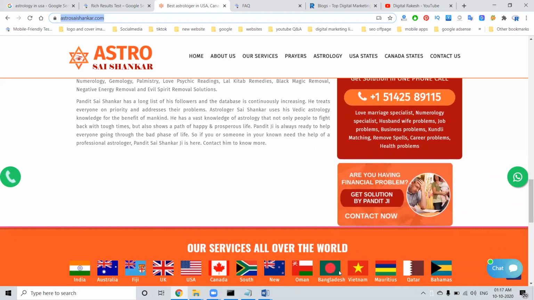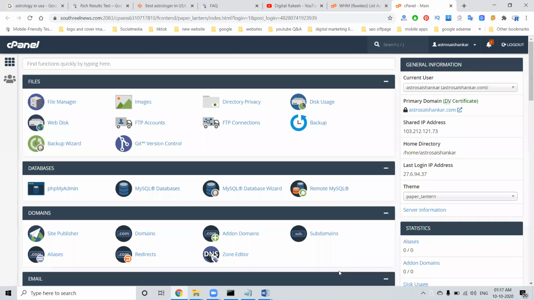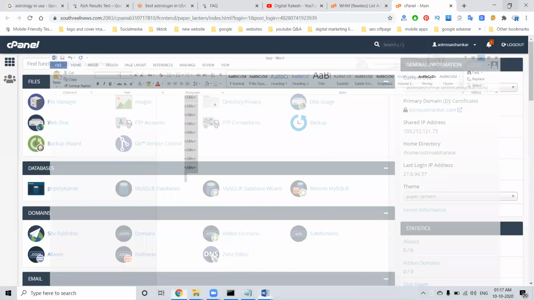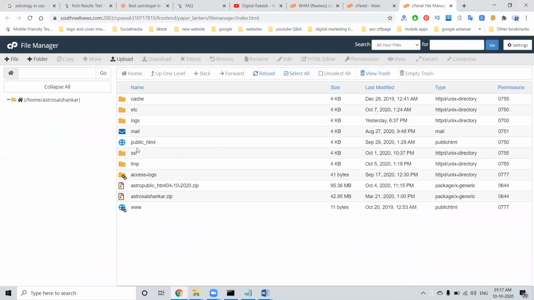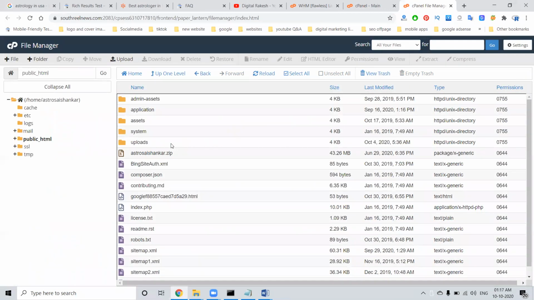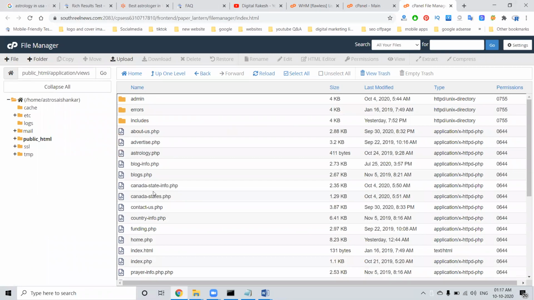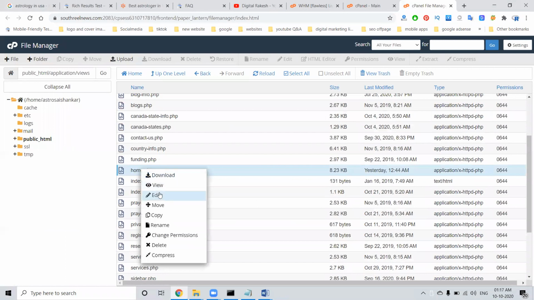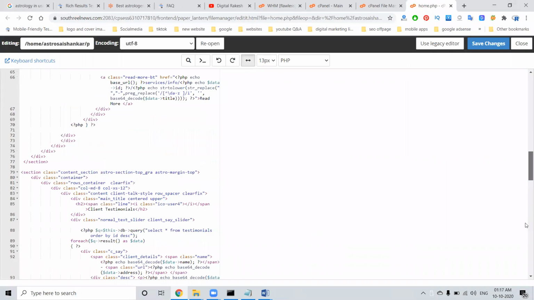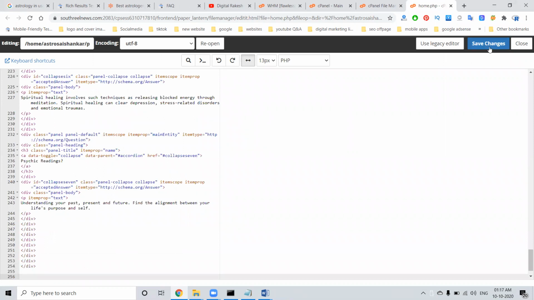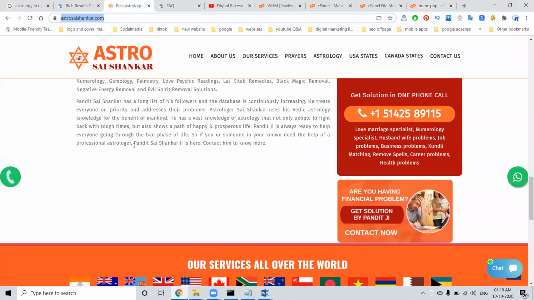Now I'm logging into cPanel, where our code will be. Copy, go to File Manager. Depending on the website design, developers can upload the code here. I know my website's coding, so I'm updating everything into my website. Previously nothing was there. Now you can refresh.